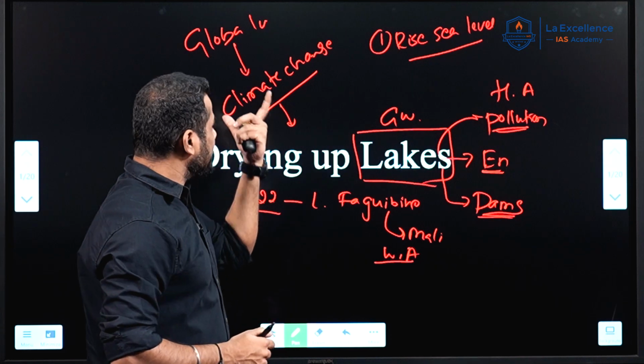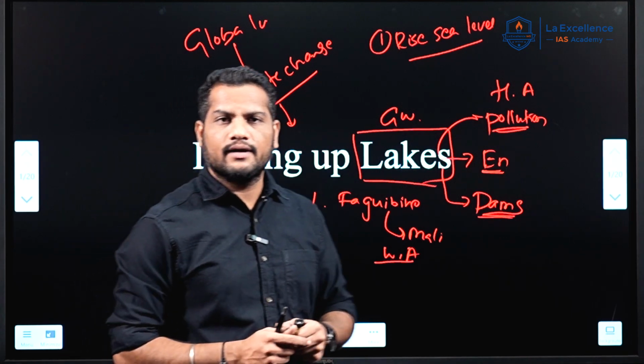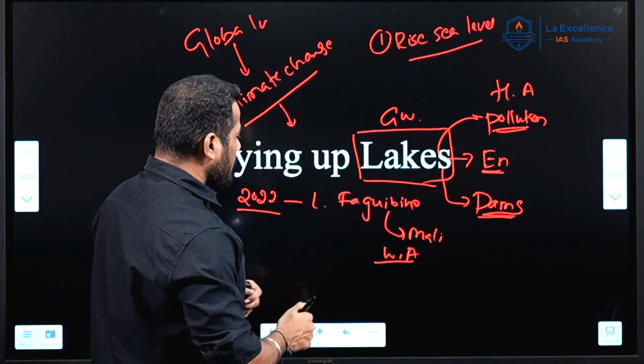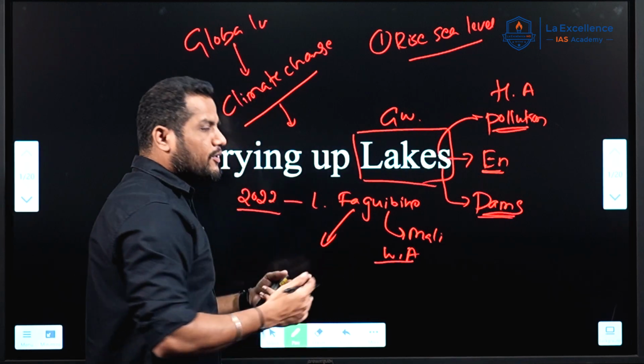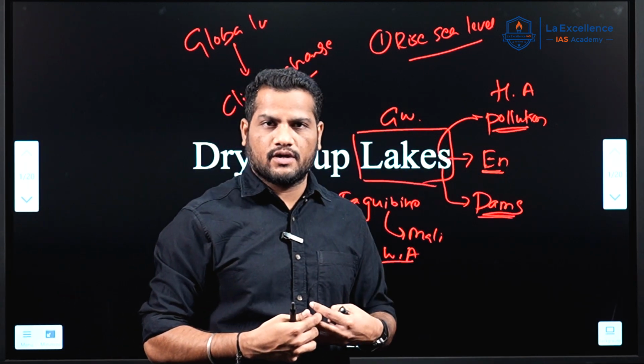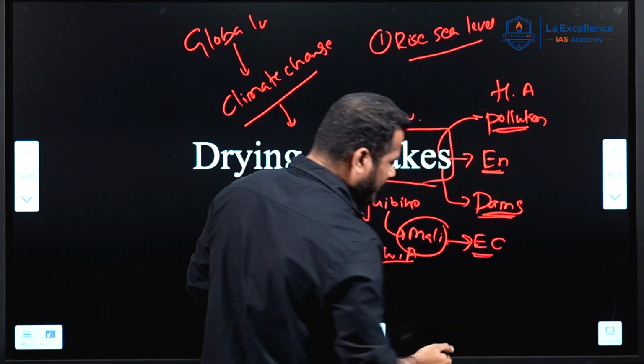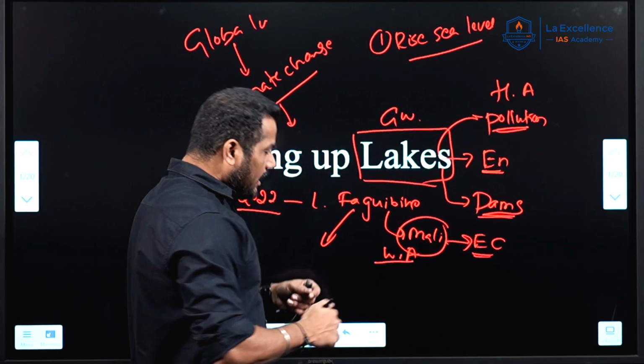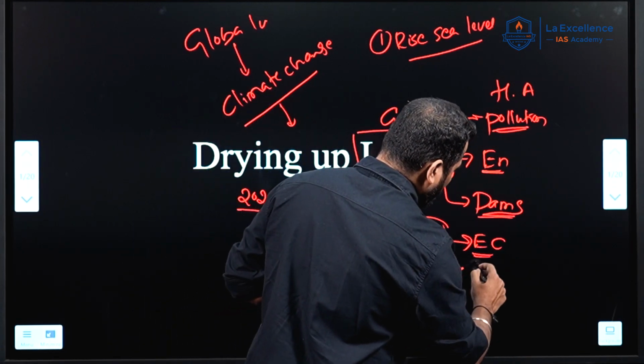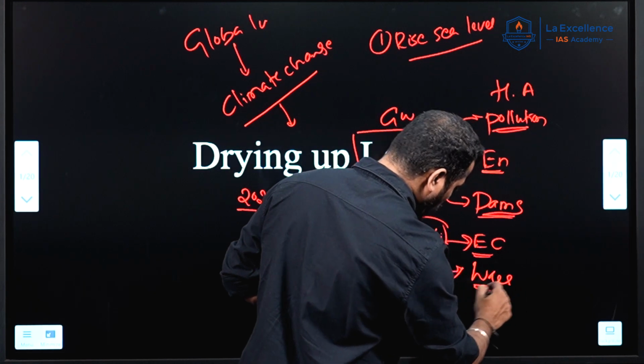One is obviously climate change and global warming. And another is that Lake Fagubine disappeared because of lack of conservation, due to Mali facing ethnic conflicts, as we already discussed, and also because of wars, or a military coup.